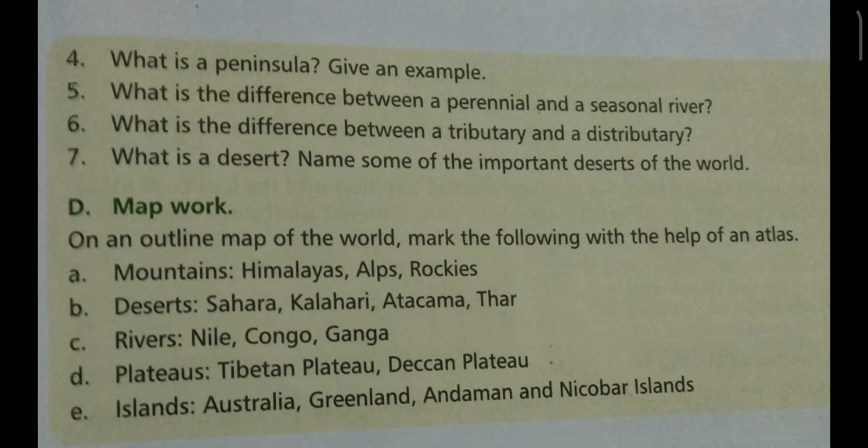What is the difference between perennial river and seasonal river? Perennial rivers have water throughout the year.